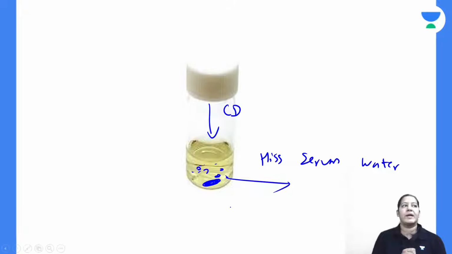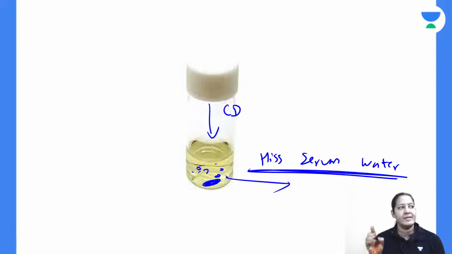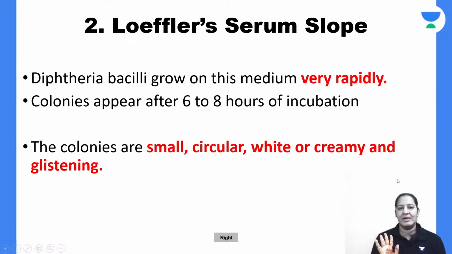You can see the colonies are growing. So the first medium is Hiss serum water. It is a liquid medium. Give me a thumbs up. Learn the name of the Hiss serum water.